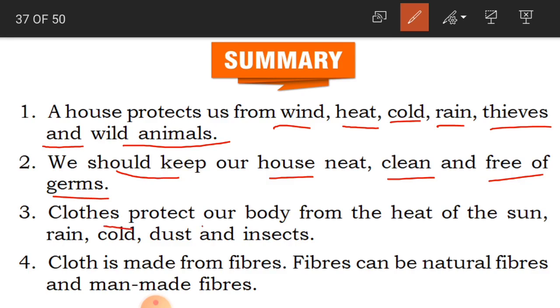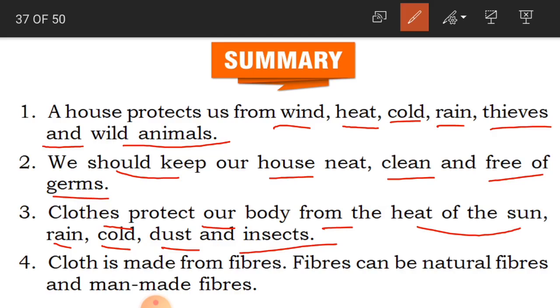And clothes protect our body from the heat of the sun, rain, cold, dust and insects. Now the question will be, how do clothes protect our body? Then the answer will be like this. Clothes protect our body from the heat of the sun, rain, cold, dust and insects. Okay, and then the fourth point is, cloth is made from fibers. So if the question is, how is cloth made? Cloth is made from fibers.